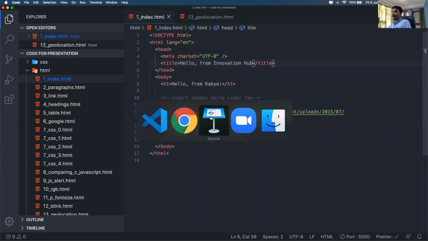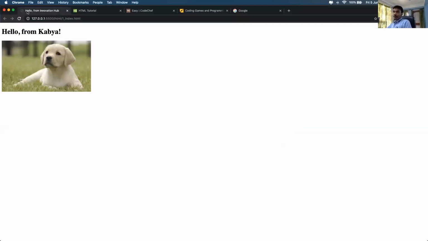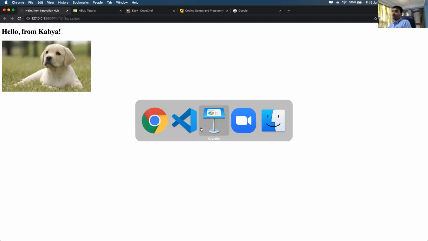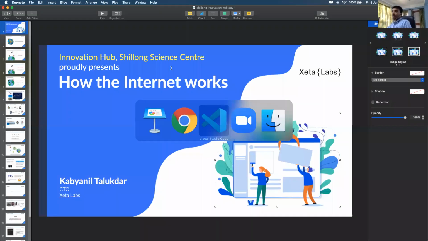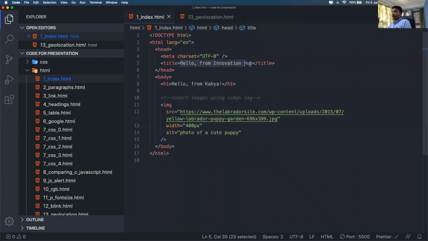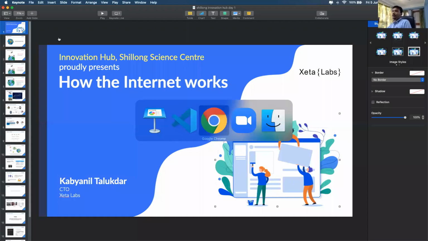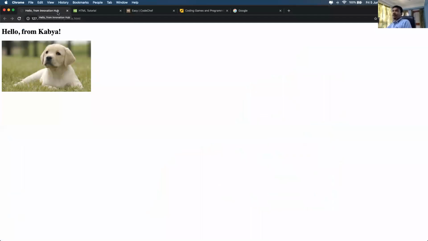Let's save this, and you see the title of the web page in the tab has changed. So this title tag is changing the title of the web page.